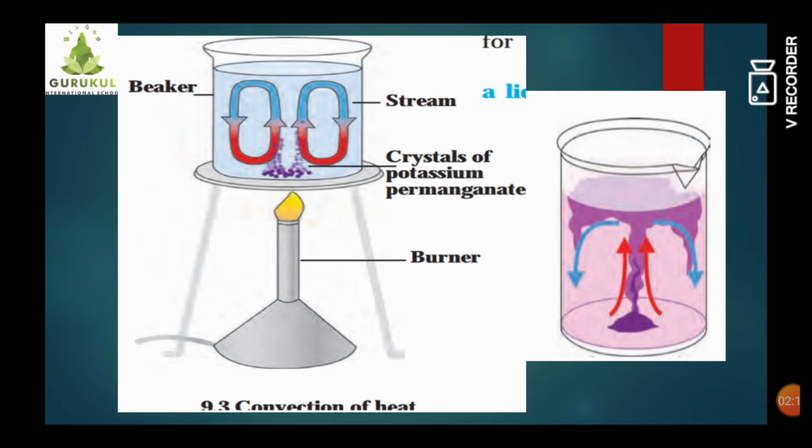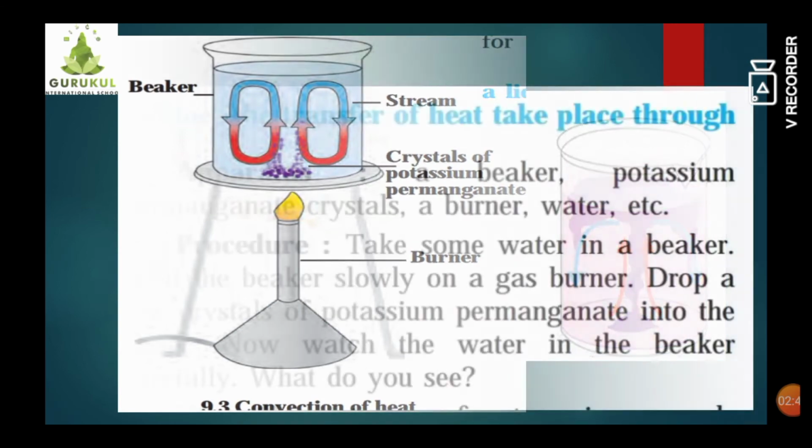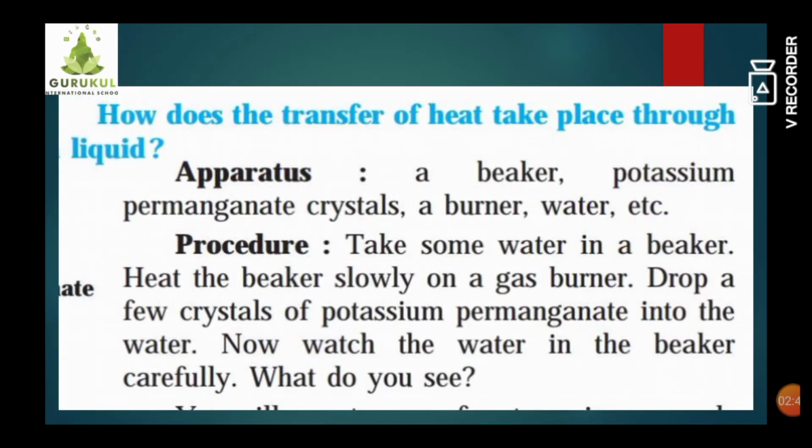Hence it shows the currents or streams going up and down till the entire water becomes hot. As a result, the warm water moves upward and is replaced by cold water coming from above. In this manner, heat is transferred by means of currents called convection currents, and this process is called convection of heat. So for performing this experiment, we use a beaker, potassium permanganate crystals, a burner, and water,